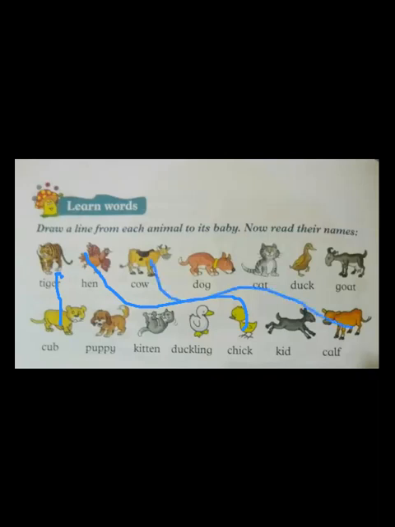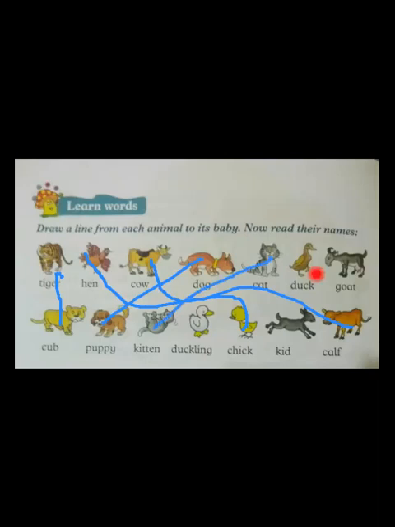Calf. The next animal is dog. Dog's baby is called puppy. Hurry up, match with me. Dog, puppy. The next is cat. Yes, you all will know. Cat baby is called kitten. Hurry up, match with me. Cat baby is called kitten.